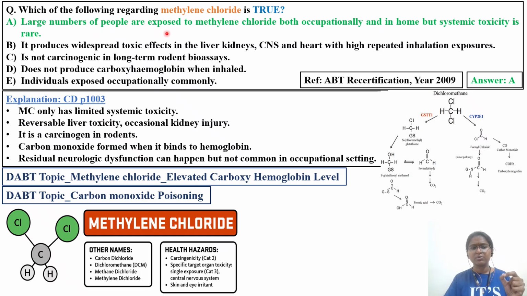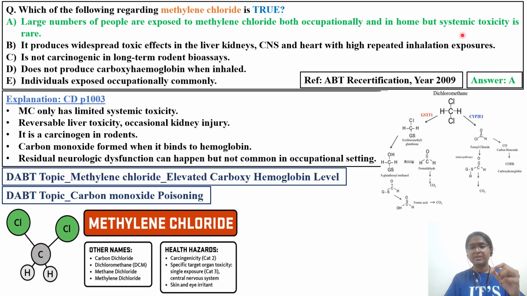A large number of people are exposed to methylene chloride both occupationally, meaning workers, and at home. There is a lot of paint industry or some varnishing or some type of coating, no? So there methylene chloride, dichloromethane, is used. In the US also you'll see a lot of incidents if they are working with this solvent in a closed environment. One of the metabolites released is carbon monoxide. So those workers, if there is no proper aeration, will undergo asphyxiation. Lack of oxygen will be there. So that we will understand in more detail. A lot of US case incidents are there, that's why examiners ask questions on this dichloromethane.